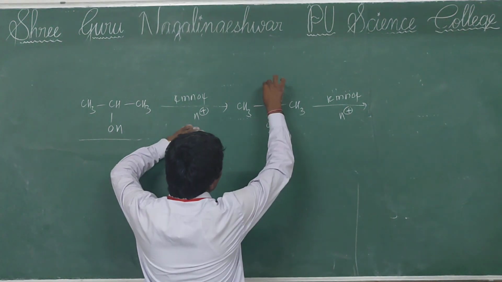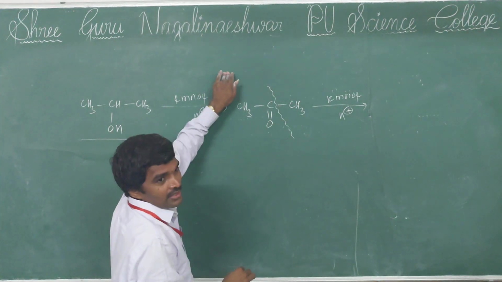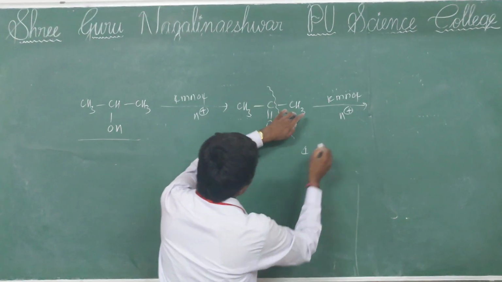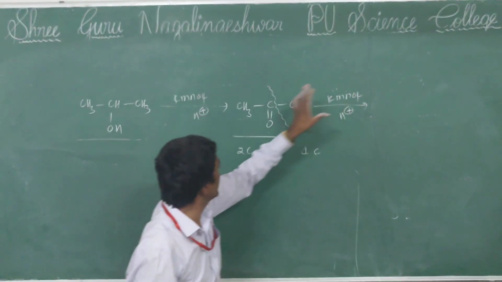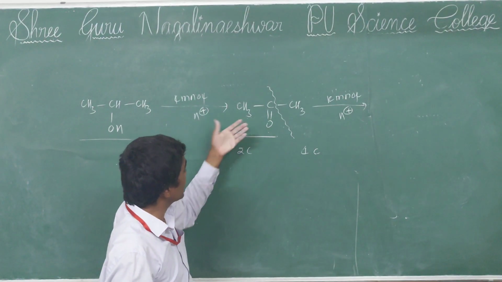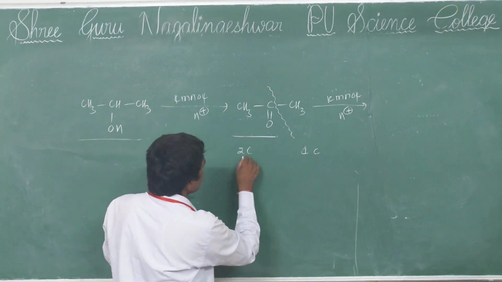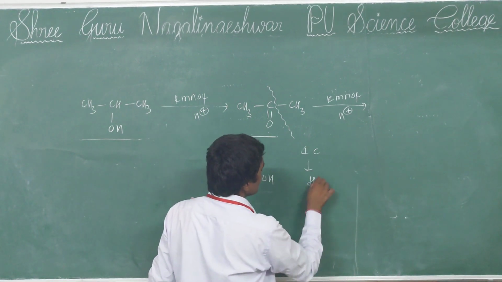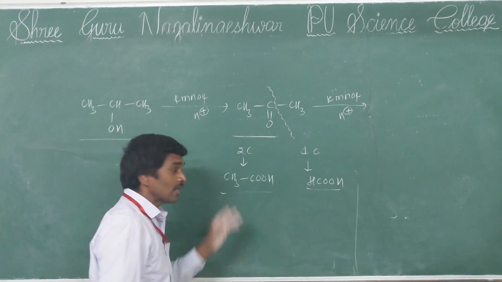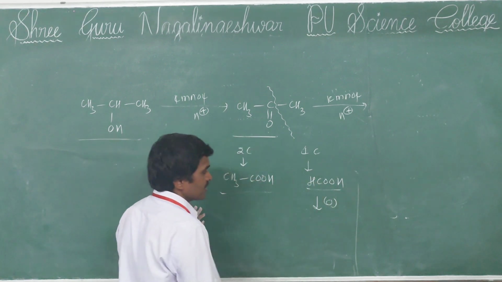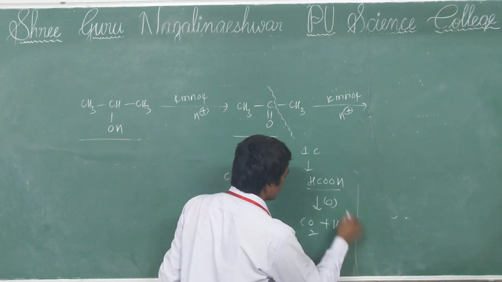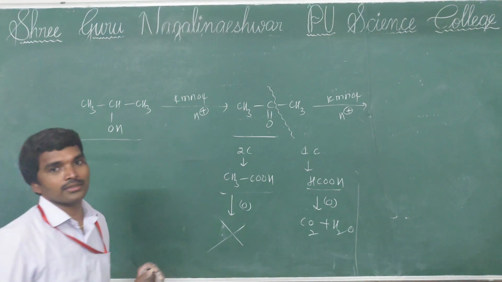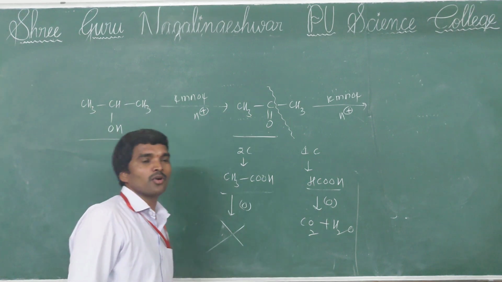Here, near the carbonyl group, the bond is cleaved. The left side has 2 carbons and the right side has 1 carbon. So with KMnO4, the 2-carbon fragment is converted into its carboxylic acid, ethanoic acid, and the 1-carbon fragment into formic acid. This formic acid further undergoes oxidation, forming carbon dioxide and water, but acetic acid does not undergo further oxidation. You remember, this is a very important thing.